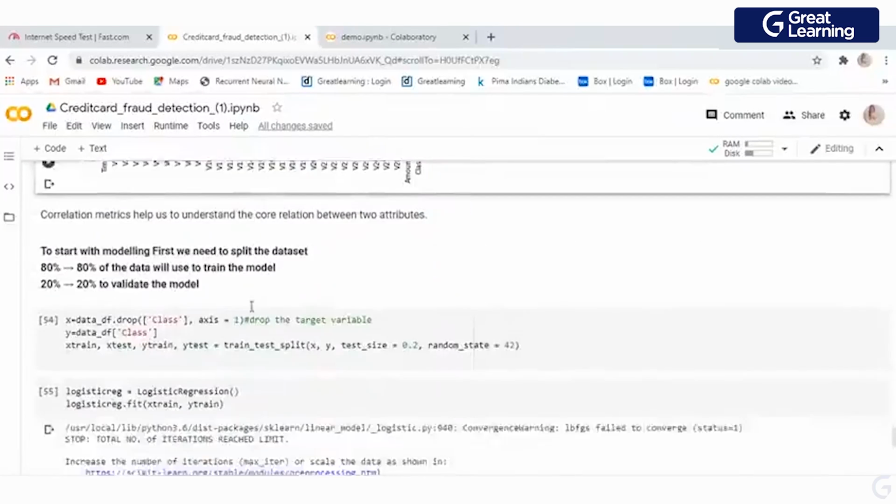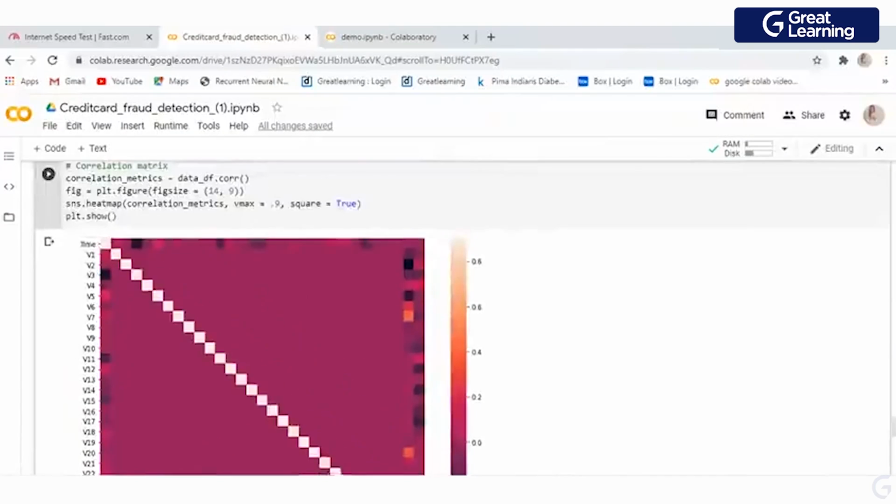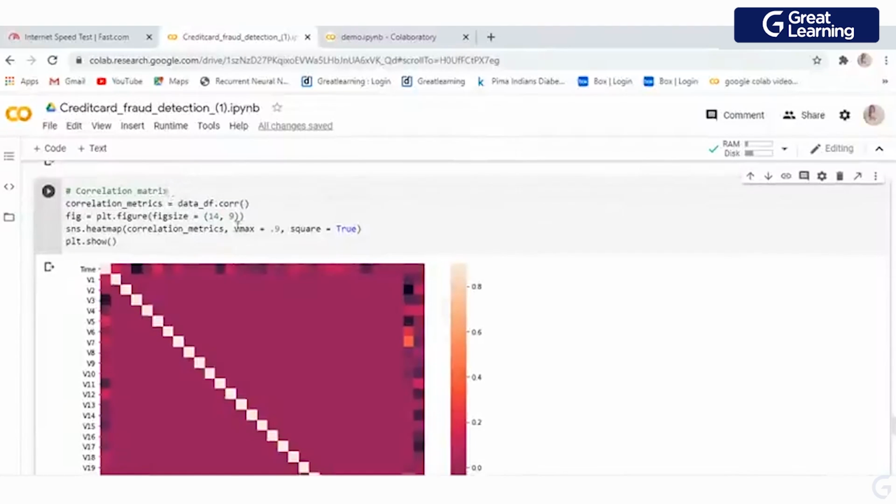Now we came to the correlation matrix. But why do we need a correlation matrix? Basically we need it to understand how each and every attribute is connected to each other. To get that correlation matrix, we are going to use the dot corr function. Now I am going to provide my data.